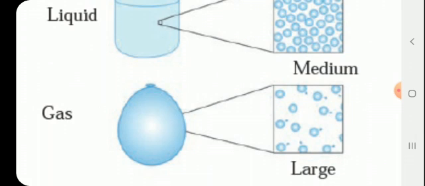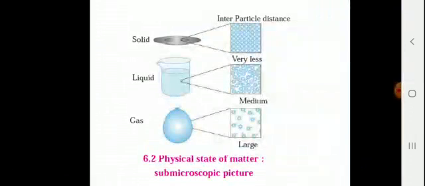Intermolecular force is very weak in gases. The particles of gases move freely and they occupy all the available space. Therefore, gases have neither definite shape nor definite volume. So, three physical states of matter are there: solids, liquids, and gaseous state. In solids, intermolecular forces of attraction are very high, they have definite shape and volume. In liquids, intermolecular forces of attraction are moderate, and in gases they are very weak.